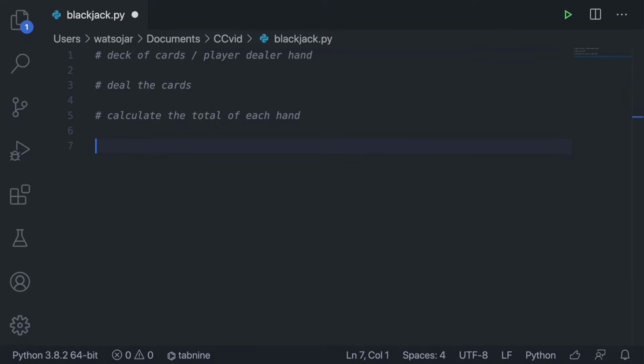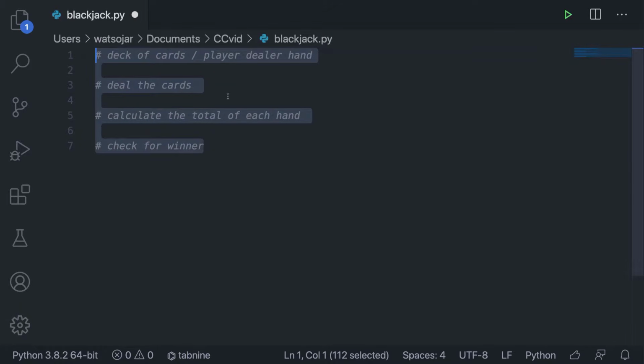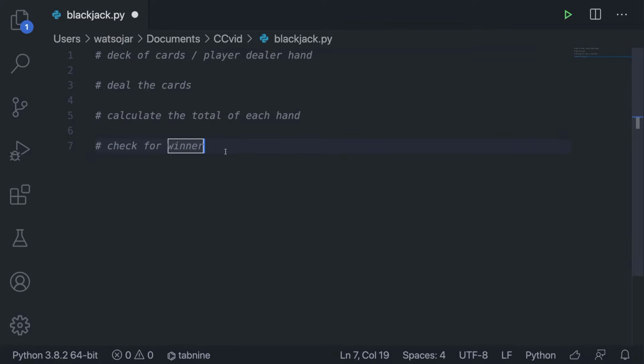And then after we do this, we're going to have some sort of logic that is going to be able to figure out whether or not the player or the dealer won. So I'm going to say check for winner. Alright, so after we do all of these things, we have the core functionality of the game. All we're going to have to do is actually implement these functions into the game. So then we're going to have to make some sort of game loop.